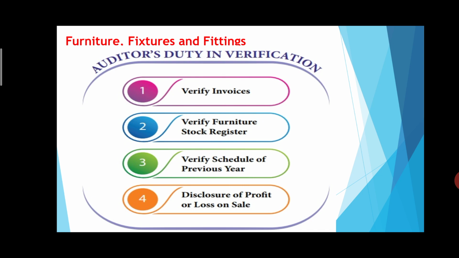As we all know, furniture are fixed assets and they are movable equipment. They can be shifted from one place to another without any difficulty, so they are called movable equipment. These are used to furnish an office, a building, a house, etc. Examples of furniture are chairs, desks, shelves, bookcases, filing cabinets, and any other similar items.